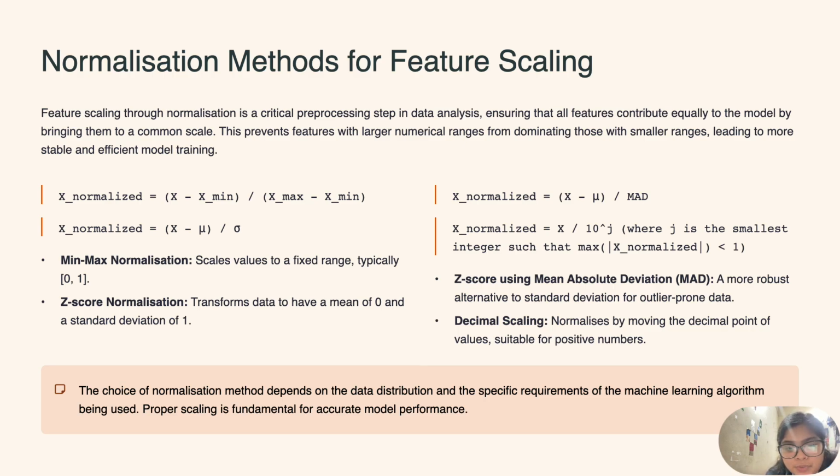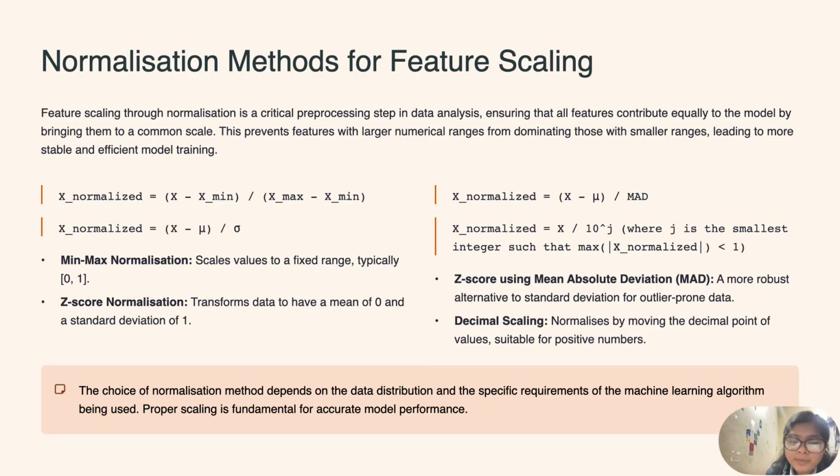Z-score using mean absolute deviation is a more robust alternative to standard deviation for outlier-prone data. Suppose we have data with outliers, we can use mean absolute deviation. Decimal scaling normalizes by moving the decimal point of the value, and is suitable for positive numbers.